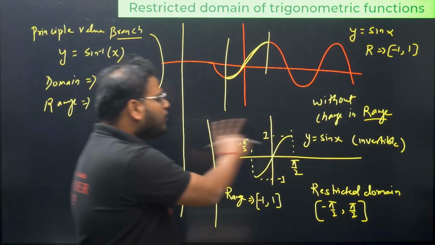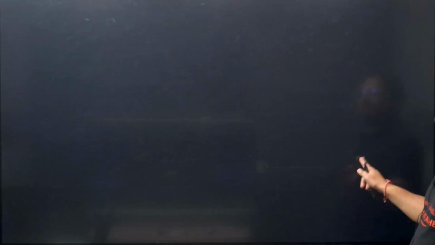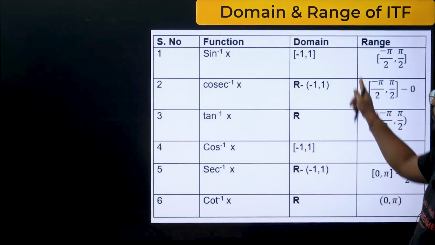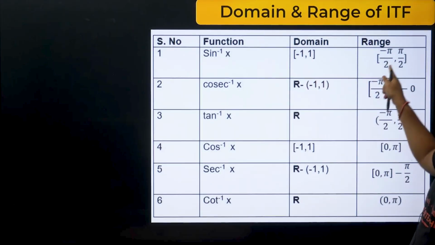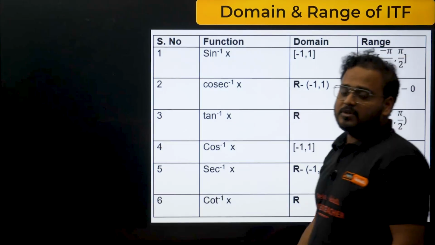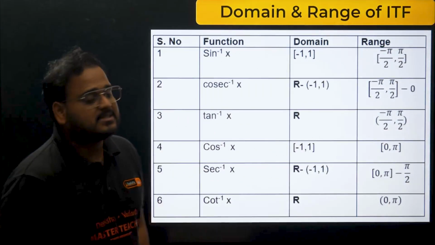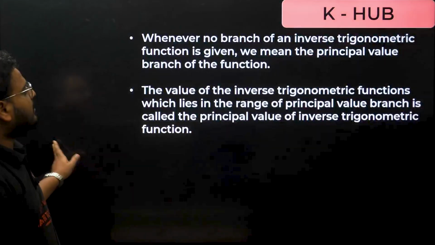So similarly you end up with the domain and range of all the functions. Check here. Domain and range of all the functions. For sine inverse, this is the domain, this is the range. Cosec inverse, this is the domain, range, and so on. You have to remember these. You have to remember all the 6 domain and range. They are very, very important. Now we'll see how we solve the graphical part. How we draw the graph.